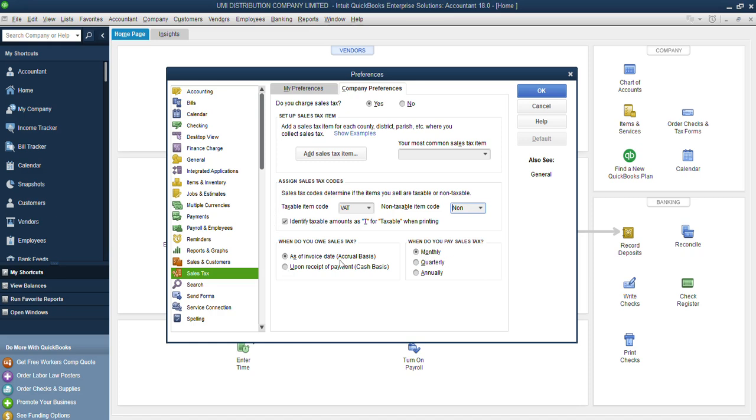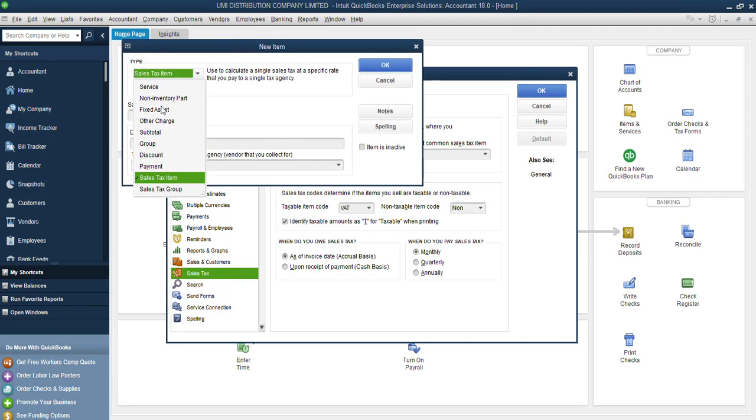So these places are not actually the problem. We don't have a problem with this area, we don't have a problem with the VAT code. Where we have a problem and our major concern is here. You must know the items you are assigning sales tax to, the items that we charge sales tax on. To do that, what you need to do is to add a sales tax item. So you click on add sales tax item.